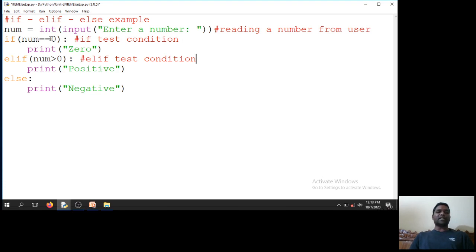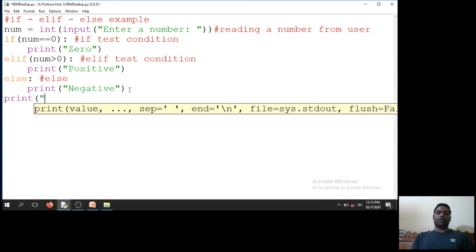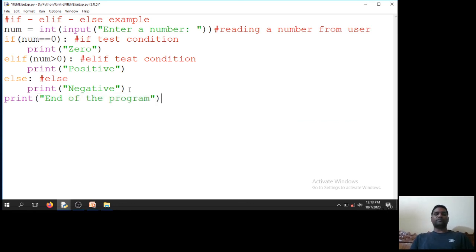If both the conditions fail, then I will go to the else block. So this is the else, then I will print negative. After all this, I need to come out of the if block. Then I will print end of the program. So I need to check multiple conditions here. In these multiple conditions, if any one of them is true, then that particular block will get executed. If no condition is true, then the else block will get executed. This is the use of if, elif and else statements.